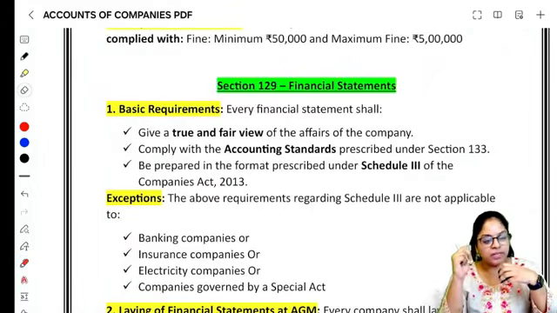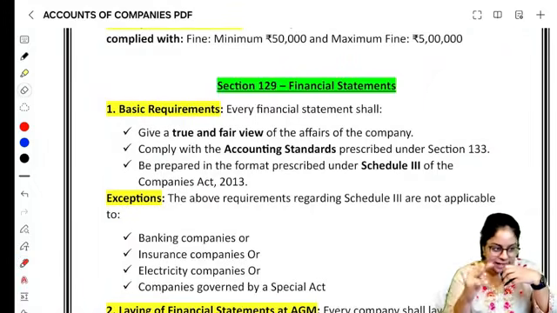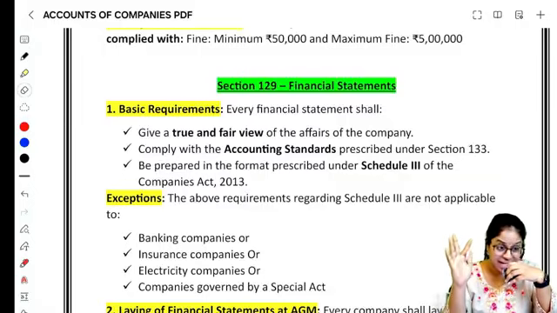So now that we are done with section number 128, let's move on to 129 and 129A, read along with the rules.